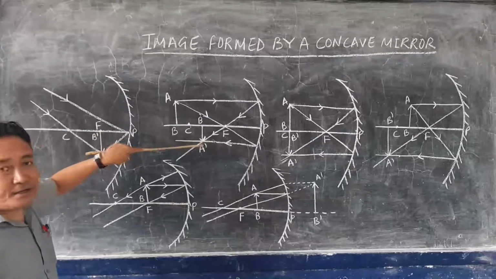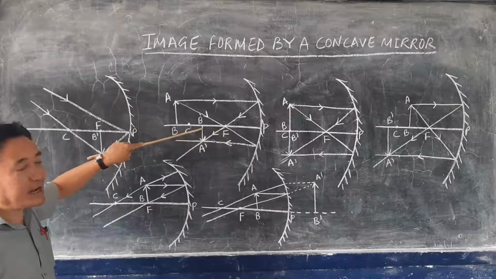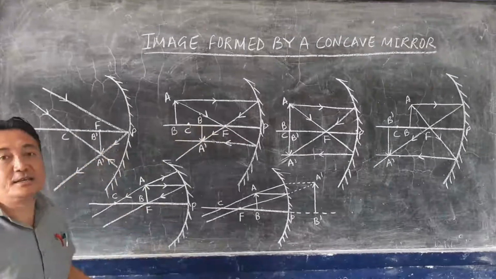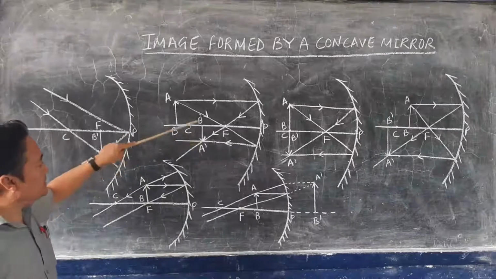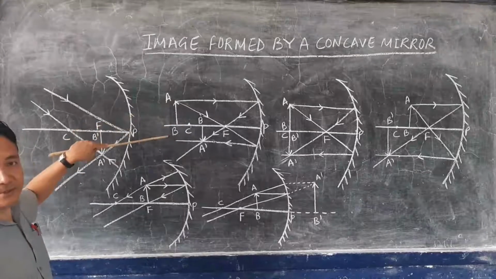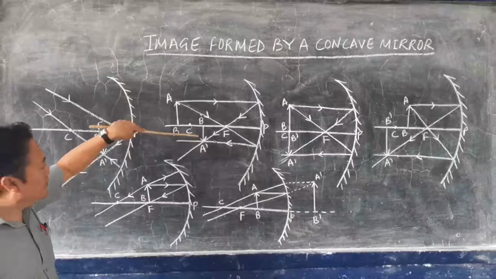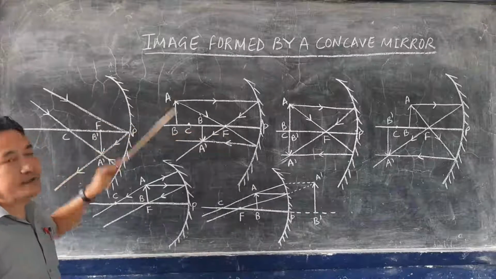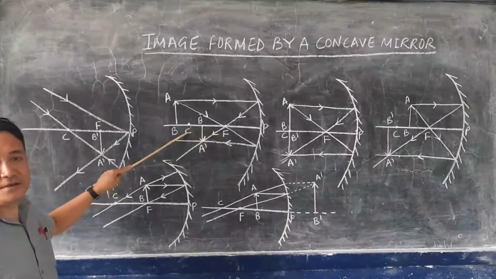Where the reflected rays meet, you draw a line, and that line is the image of the object AB. AB is the object, and A dash B dash is the image. So the image is formed between the focus and the center of curvature.